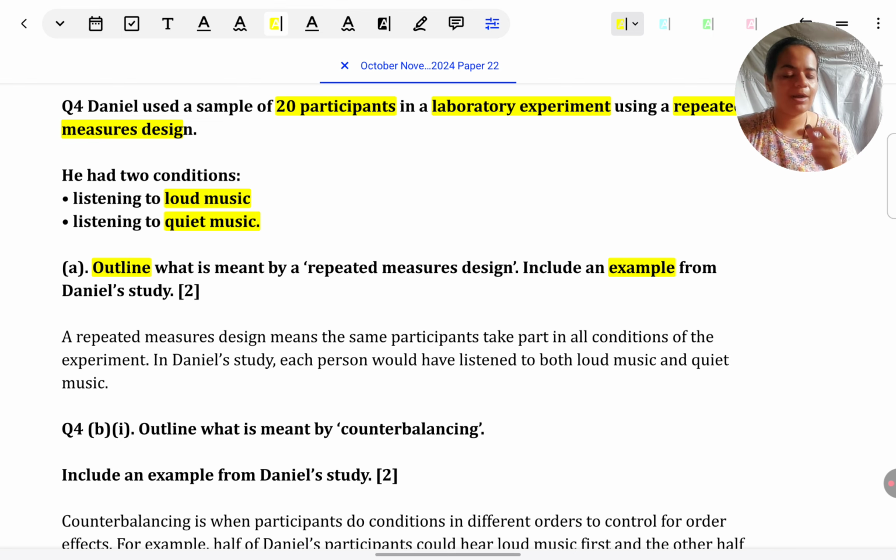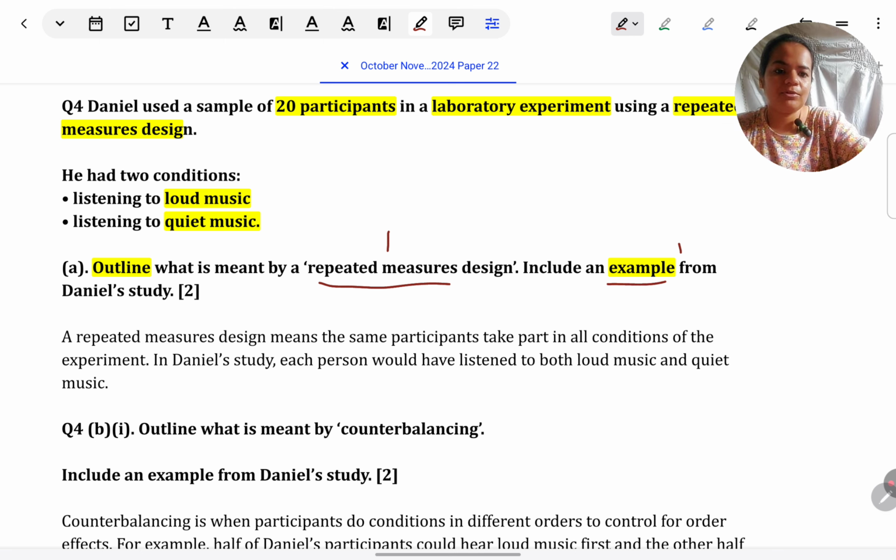The first question is we have to outline what's a repeated measures design and give an example from, of course, the scenario given. It's for 2 marks, so it's very straightforward. 1 mark we are going to get to outline in general what is repeated measures design, and 1 mark to give the example from Daniel's scenario. In the previous part, I had explained that whenever they ask a concept, give the definition for 1 mark. So repeated measures design, you must have learned some definition in the research methods chapter. Just give that for 1 mark. And example from Daniel's study means using wording from Daniel's scenario, explain what is repeated measures design.